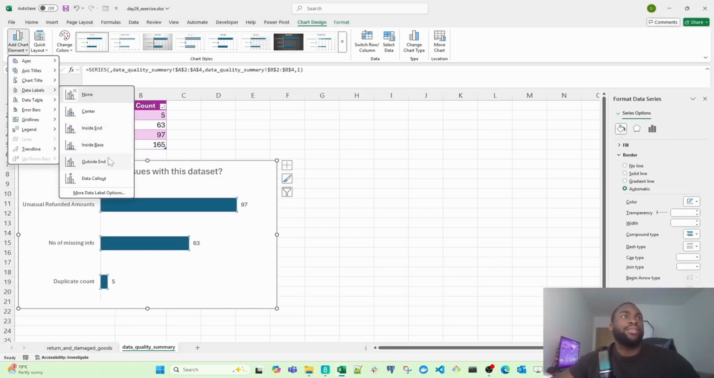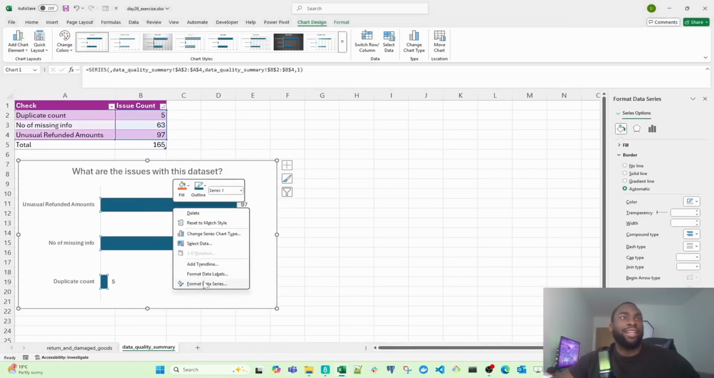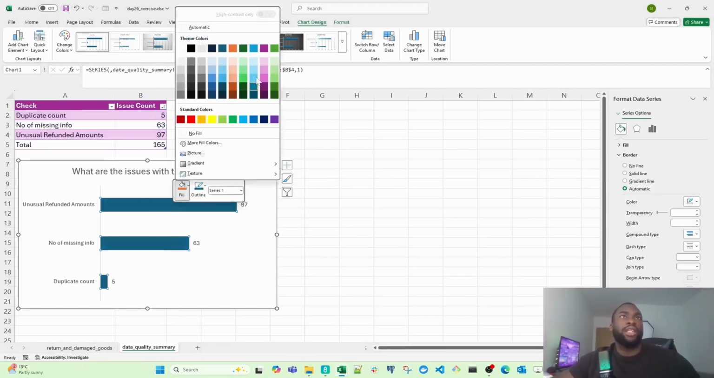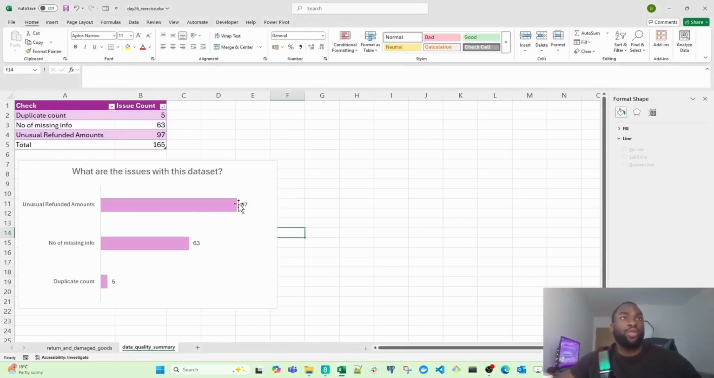Let's say outside end. And then let's change the color of the bars because we want it to be consistent with this table. You can right click and then click on fill right there. And then I'm simply going to select, we can select this one. So we can quickly see which issues we have.